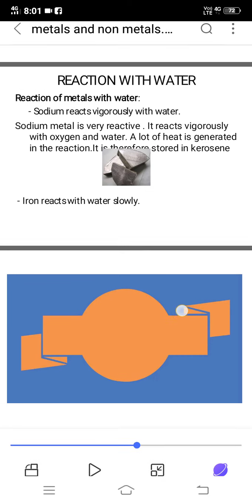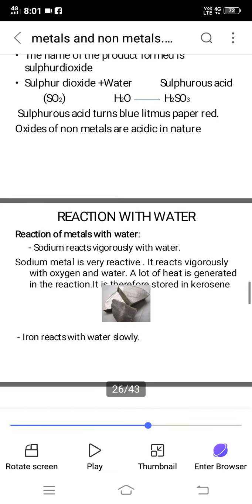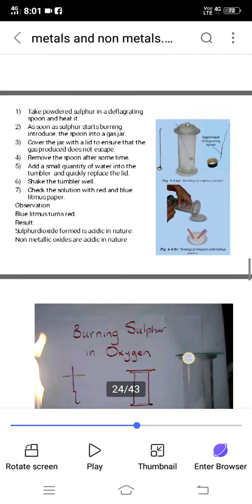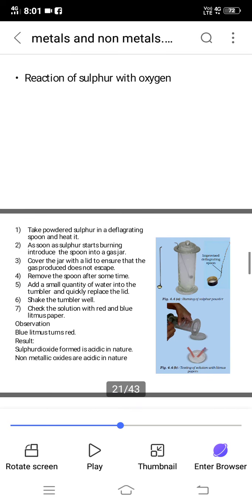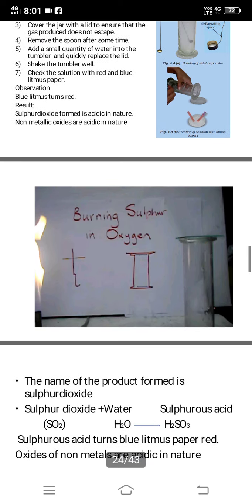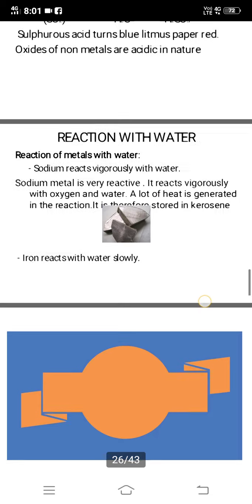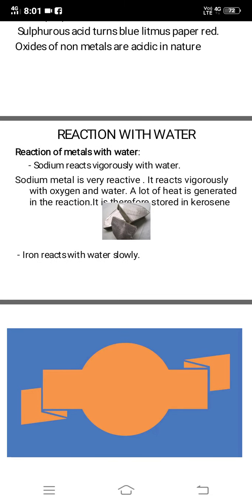Hello students, in the previous class we had seen the reaction of metals and non-metals with oxygen. So we had seen that metallic oxides are basic in nature and non-metallic oxides are acidic in nature. Now we will see the reaction of metals and non-metals with water. Reaction of metals with water.